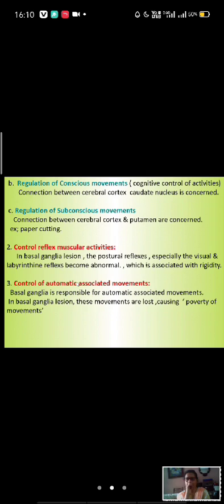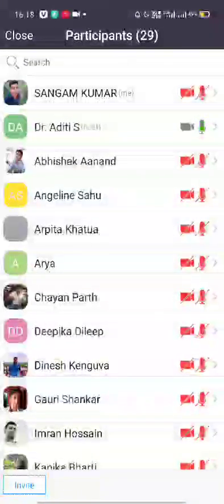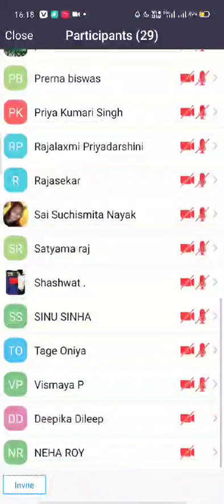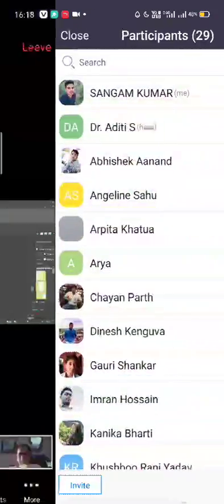And what do you mean by automatic associated movements? What are they? Those movements, suppose during walking, your arms swing; you do not have to do it voluntarily, it is involuntary. The reflex muscular activity and postural reflex are controlled with the visual and labyrinthine reflexes. What do you mean by automatic associated movements?